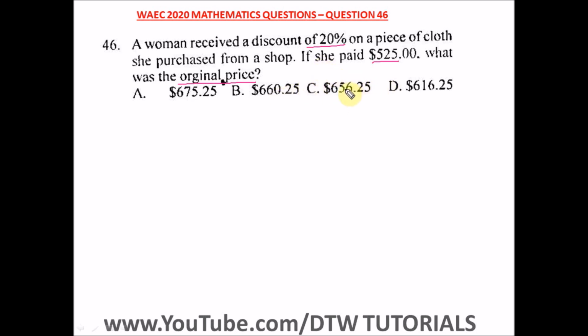Now, let's say the original price is X. Original price is equal to X. So the discount is what? 20% of X. And 20% of X is 20 divided by 100. That'll give us 0.2. So 0.2 of X, that's times X, is equal to 0.2X. All right, just keep this.